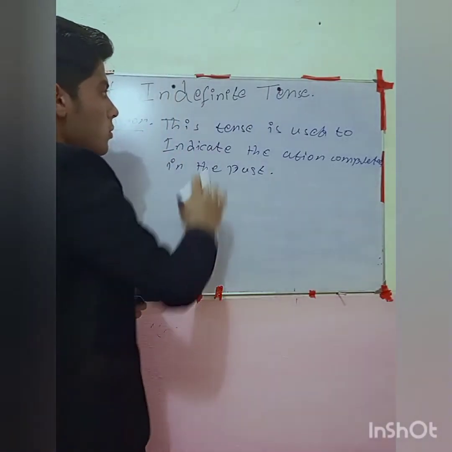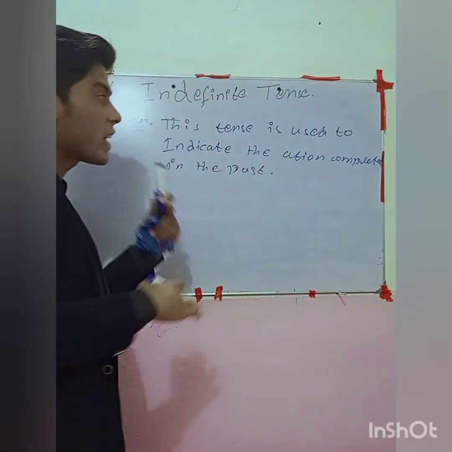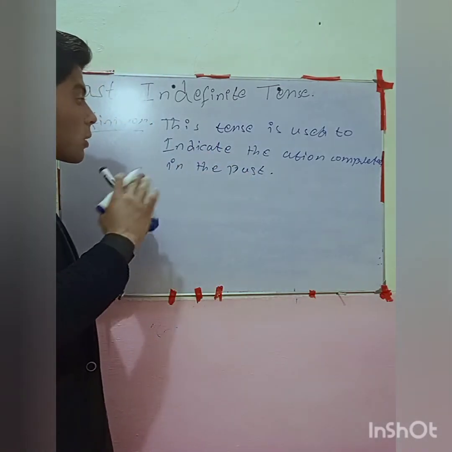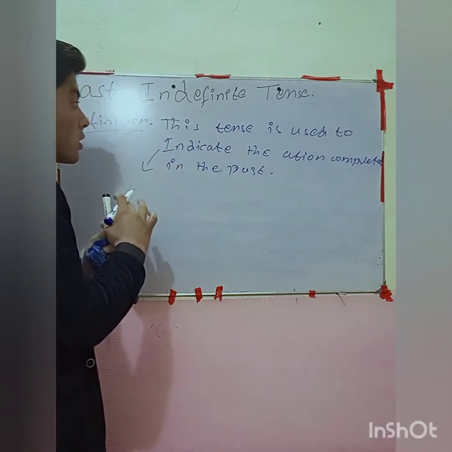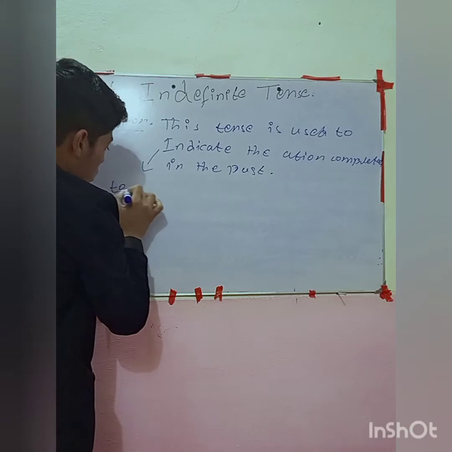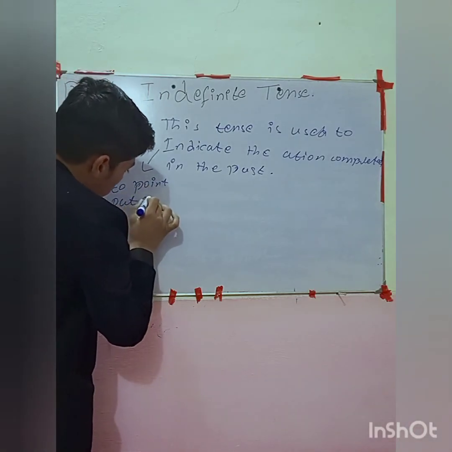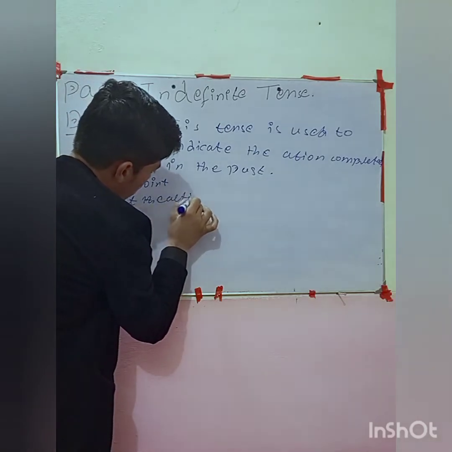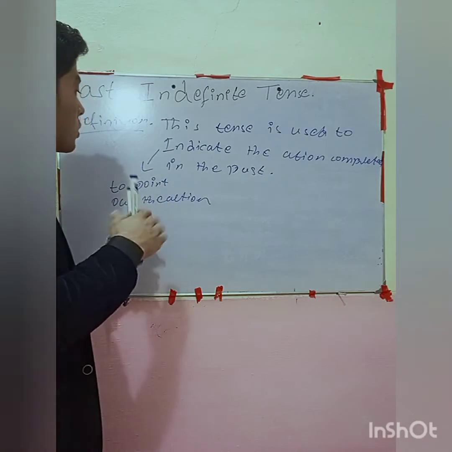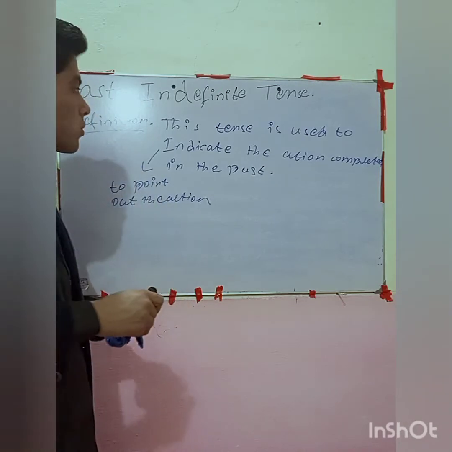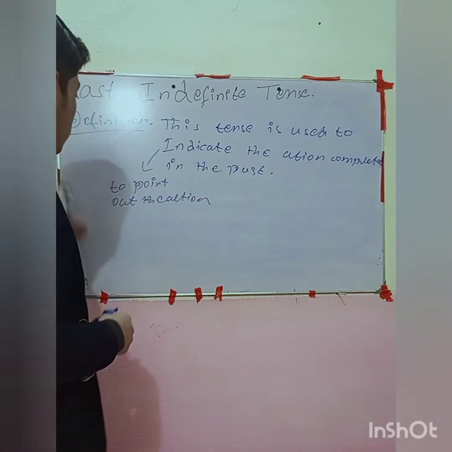This tense, meaning we are talking about the past indefinite tense, is used to indicate the actions which are completed in the past. It means to indicate, to point out the actions. Let me write here, to point out the action which is completed in the past. But now we are just pointing out and indicating it. So that was the definition. Write this definition in your notebook because we don't have enough place to write here.